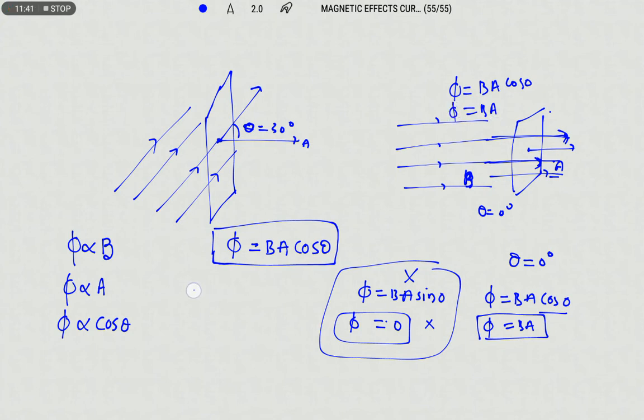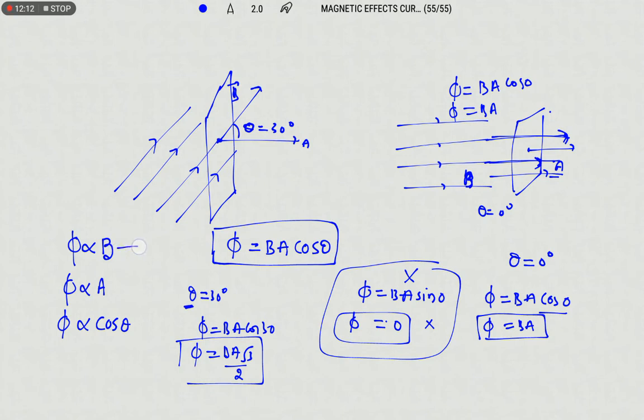Now if I take theta equal to 30 degrees, what is the meaning of this theta? Theta is nothing but the angle between the field vector and the area vector. Therefore phi equals BA cos 30. Cos 30 value is sine 60, that is root 3 by 2. So compared to BA, root 3 by 2 BA will be less. That means as the angle changes, the magnetic flux passing through the coil will also change. So this is the dependence of the magnetic flux on these factors.